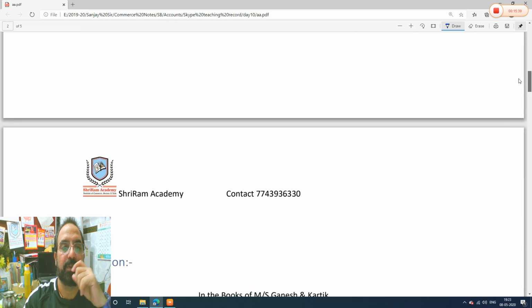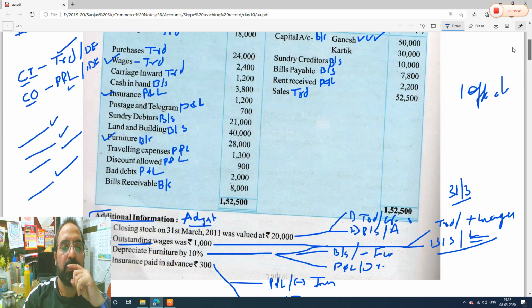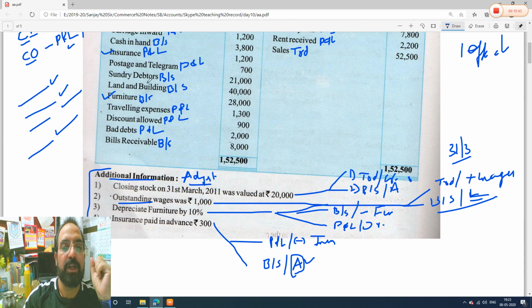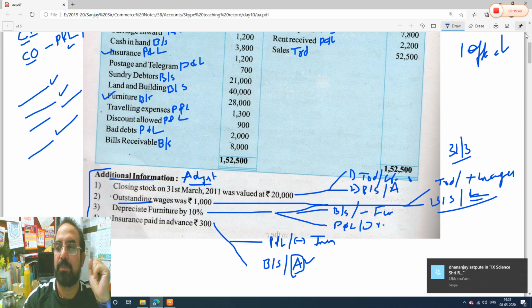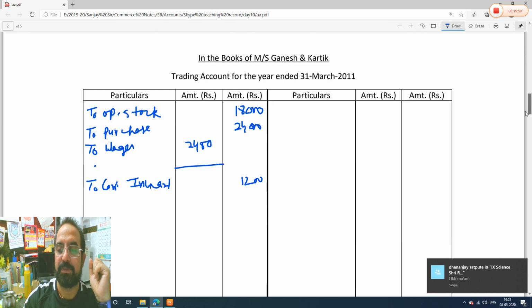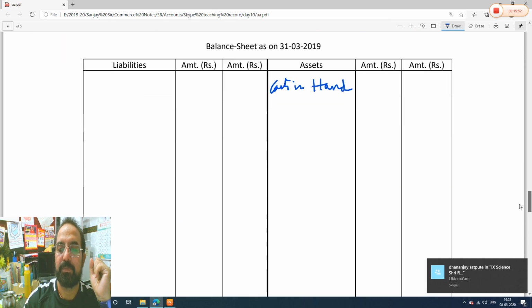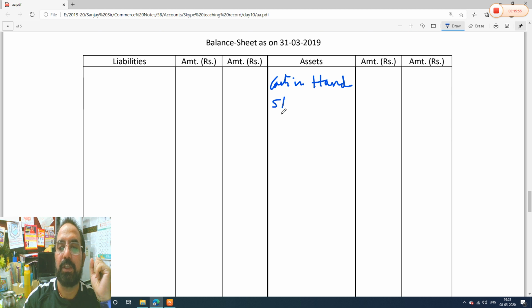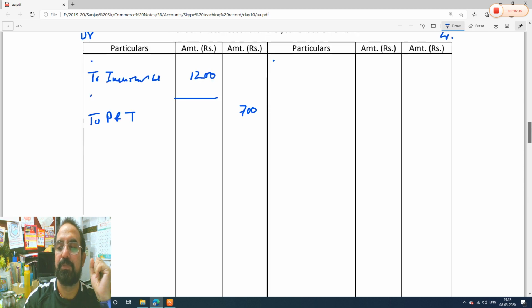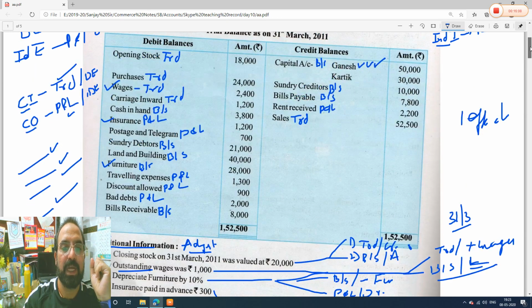₹700. Next items, guys. Sundry debtors, we know it is an asset, 21,000. There is no tick mark, means outer column. Sundry debtors, balance sheet, 21,000. We forgot to take the amount of cash in hand. Let's see what it was. Cash in hand, 3,800 rupees.